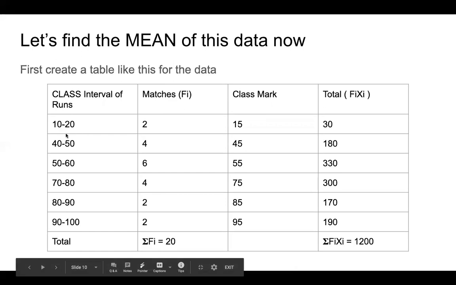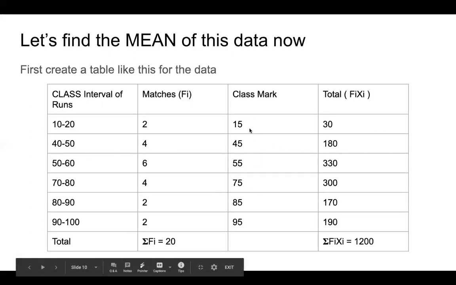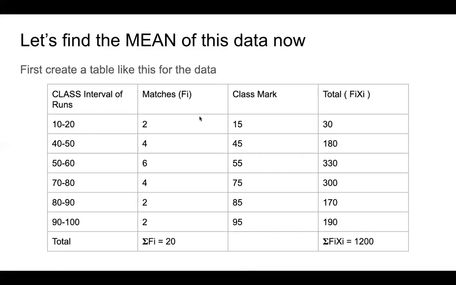So what is the class mark now? What is the middle point of 10 to 20? It is 15. 40 to 50, it is 45. 50 to 60, it is 55. Similarly, so on and so forth. Okay, we just need to find the center of every class.